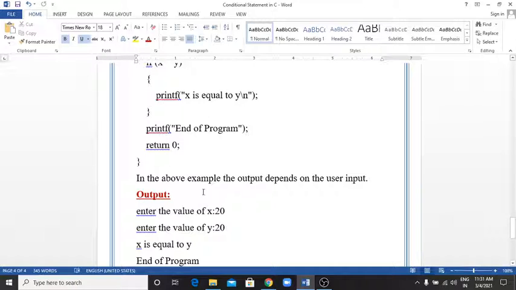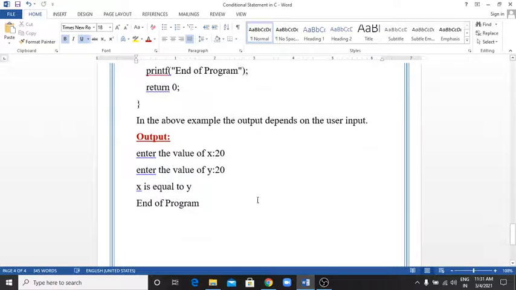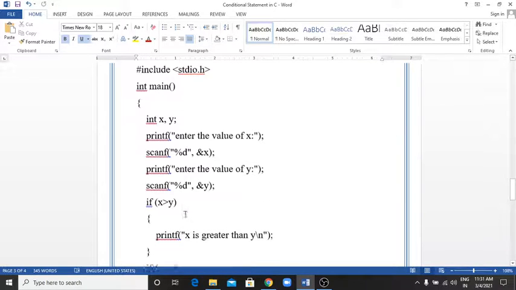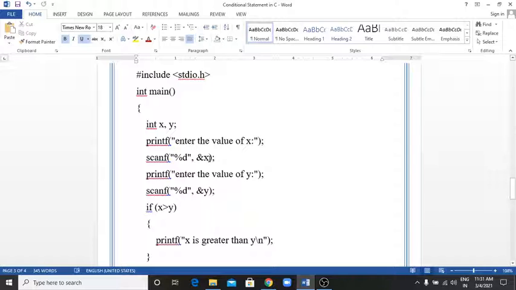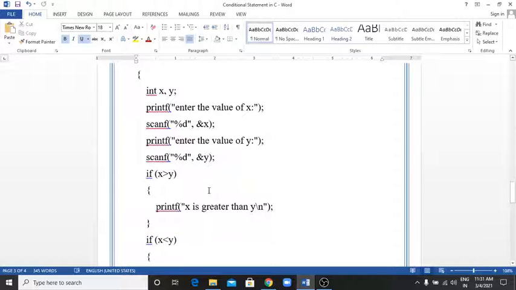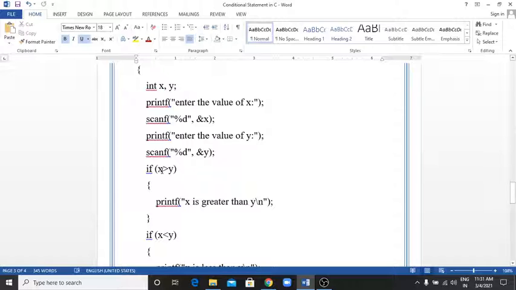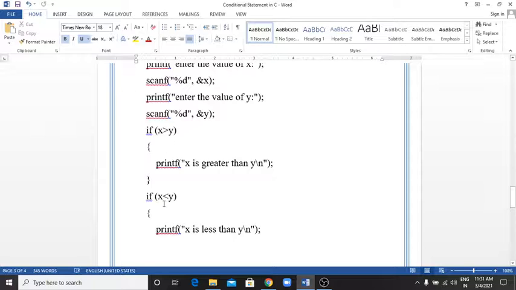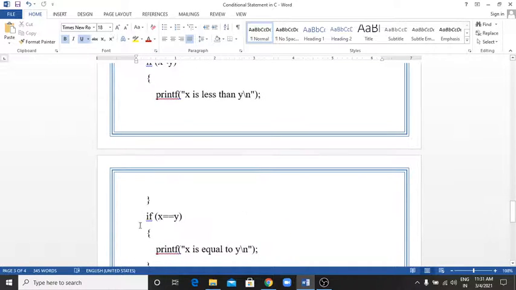In the above example the output depends on the user input. Suppose the value of x is 20 and y is 20. Then x is equal to y, and the message "x is equal to y" and "end of the program" will be printed. See how the program executes. When x is 20 and y is 20, it goes here: if 20 greater than 20, no, the condition is false, so it jumps to the next if statement. If 20 less than 20, no, the condition is false, so it jumps to the next if statement.